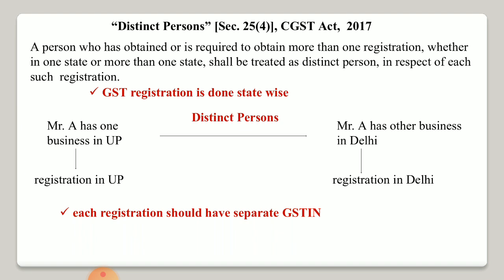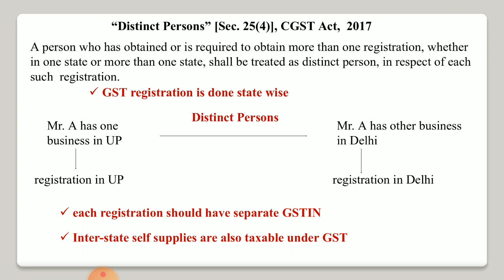Any supply, any transfer of goods and services between these branches in different states, between these two different registration numbers, will be treated as supply between distinct persons, and they will be liable to pay tax under GST.